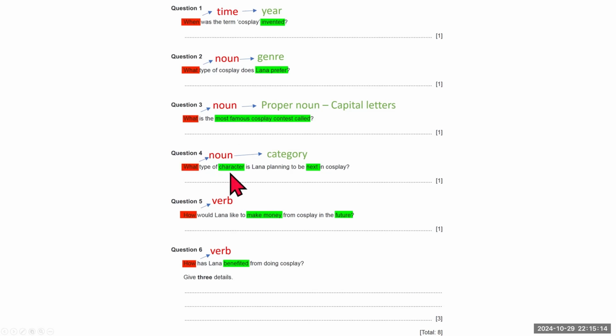In question 4, the keywords are character and next. So what type of character? What type of character indicates that it will be some sort of category. In question 5, the keywords are make money and future. So I will be looking for these things. And in question 6, I will be looking for benefits. I don't have further clues from here, unfortunately.